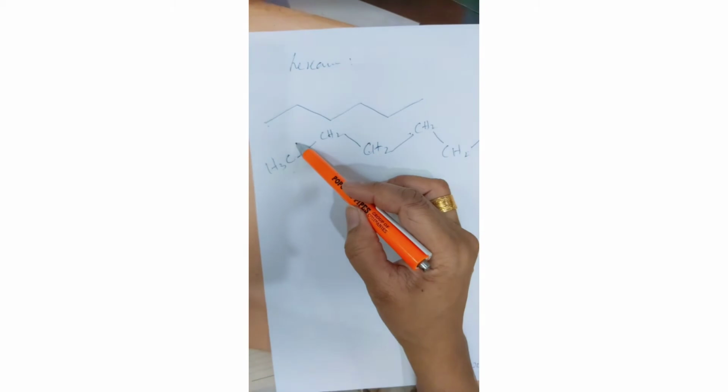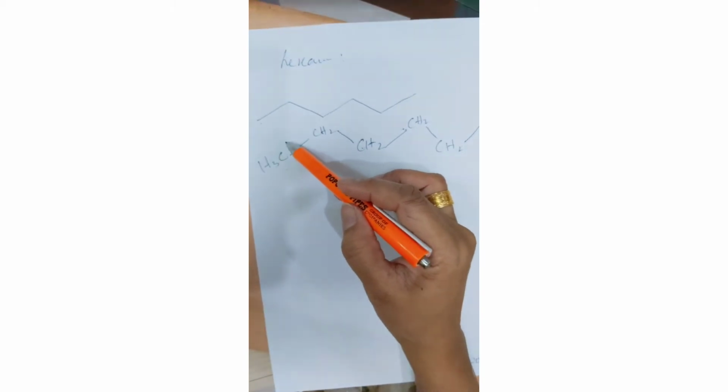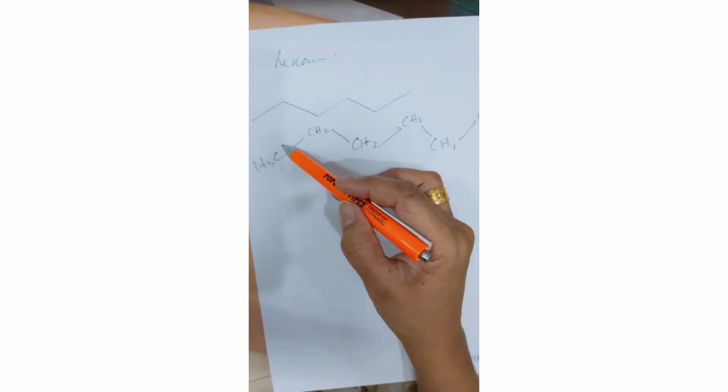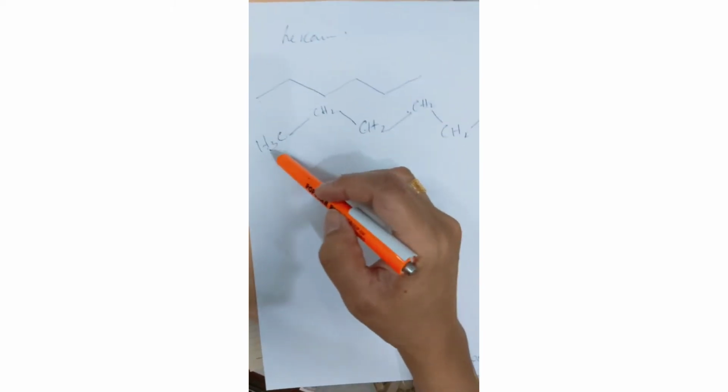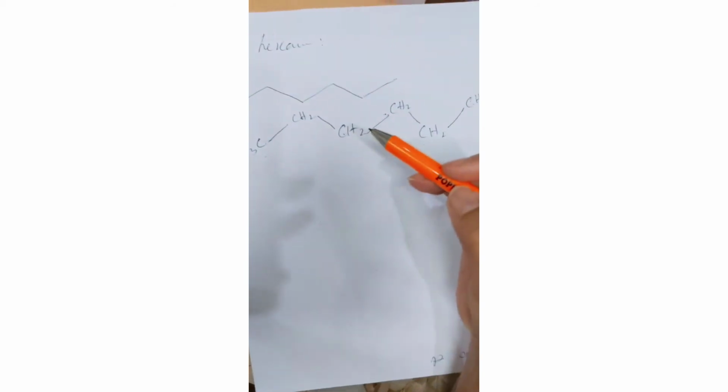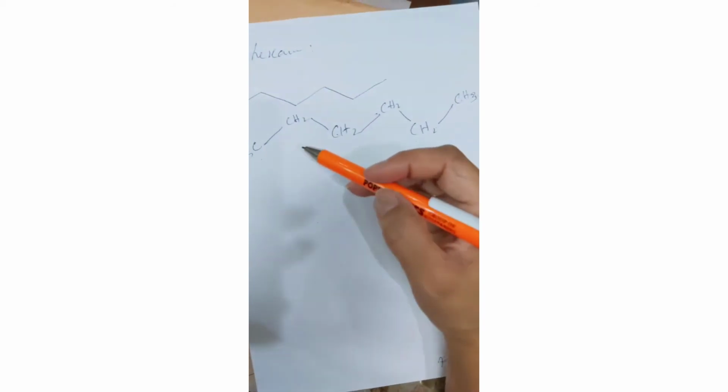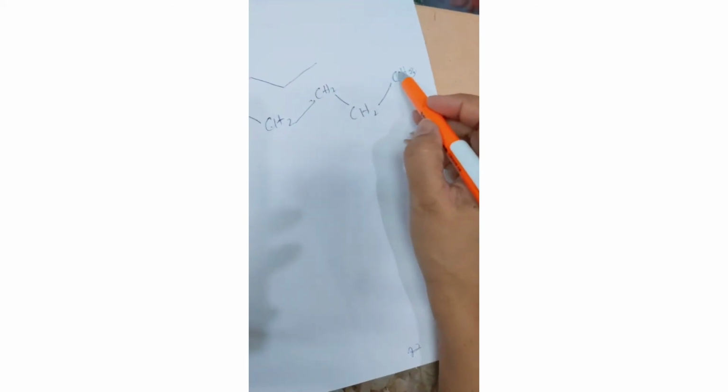It's very important to note that when you are doing the nomenclature, you forget to put the carbons at the end. You forget this carbon is there or that carbon is there. I also forget sometimes, so always keep this in your mind: there are carbons at the end of the chains also.